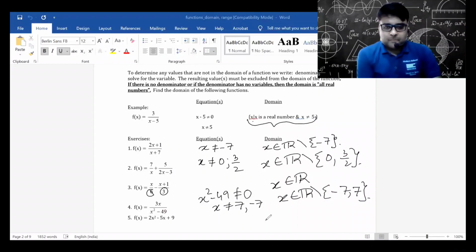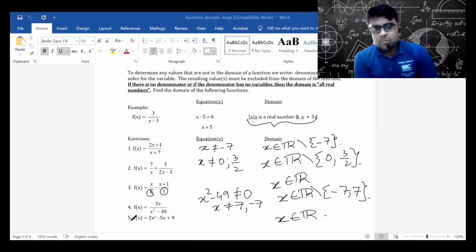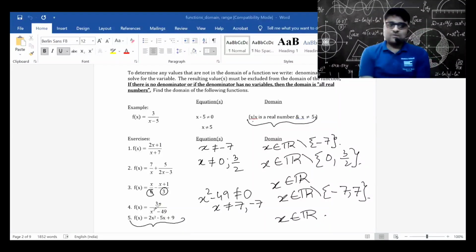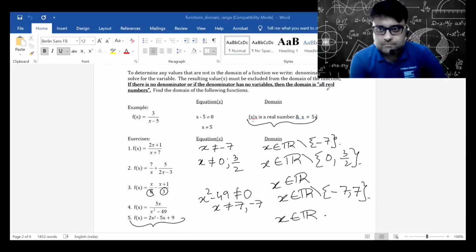Number 5, x belongs to all real numbers. All polynomials in x will be defined for all real x. Okay. So this is what the domains will be.